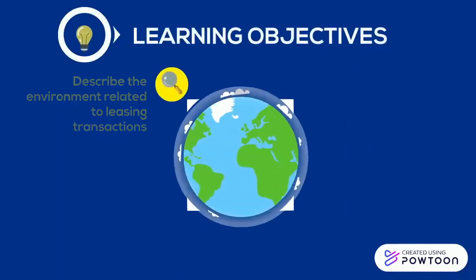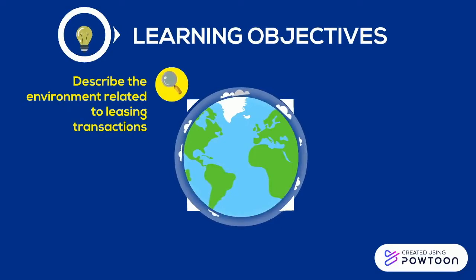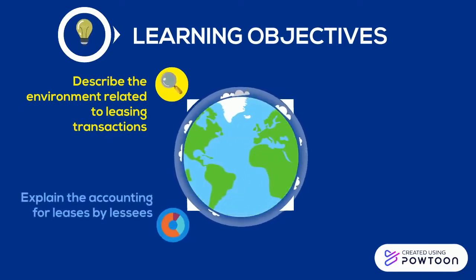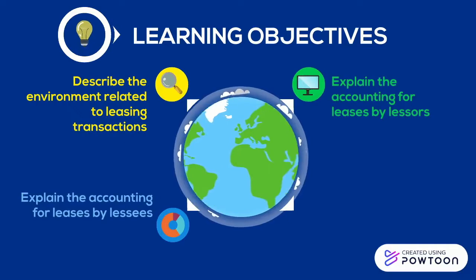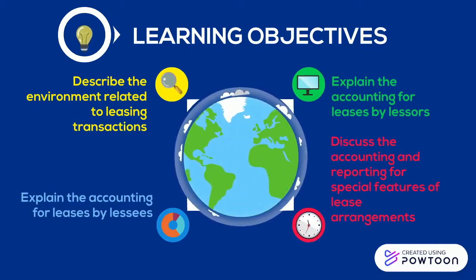Now, our learning objectives are: first, we describe the environment related to leasing transactions. Second, we explain the accounting for leases by lessees. Third, we explain the accounting for leases by lessors. And fourth, we discuss the accounting and reporting for special features of lease arrangements.